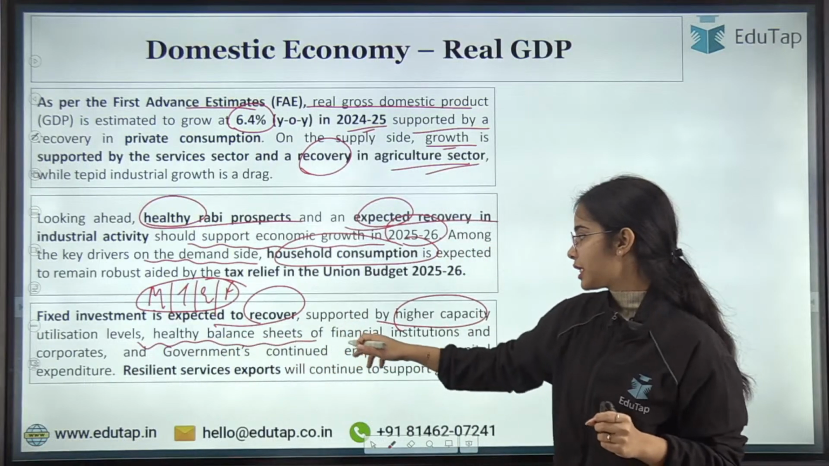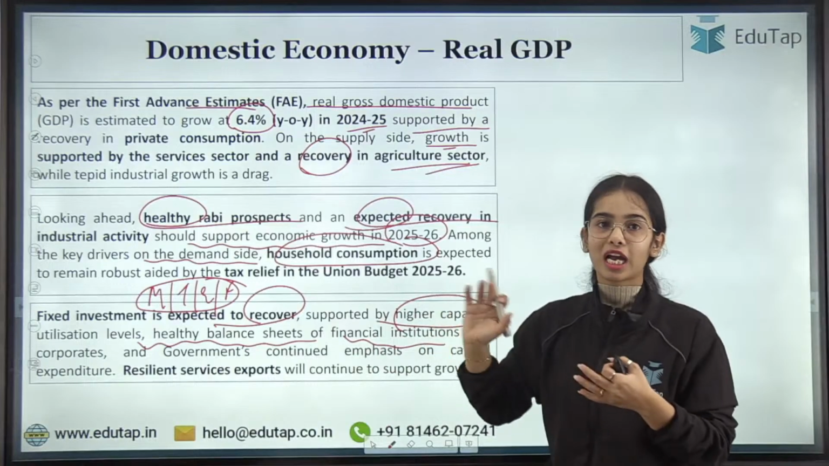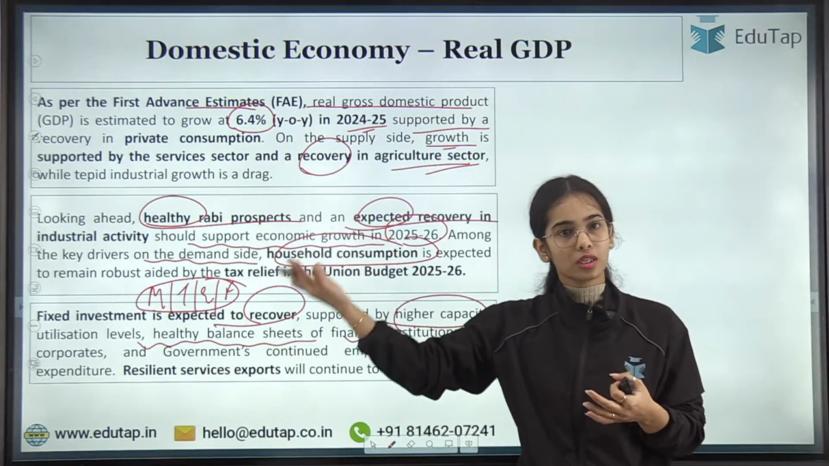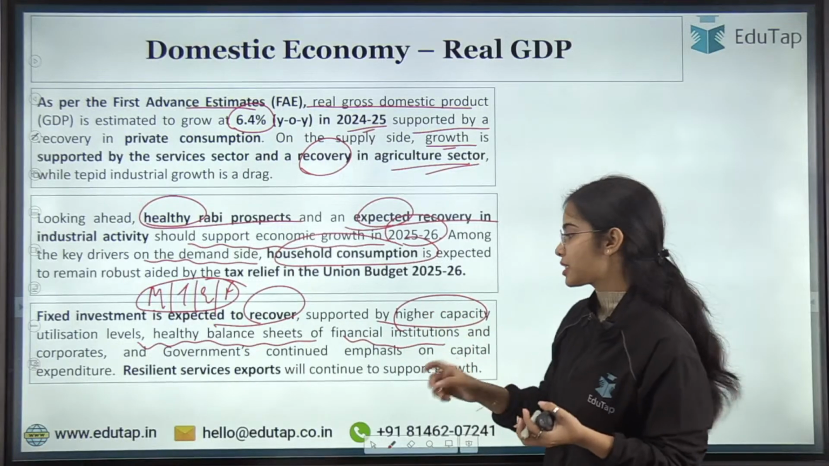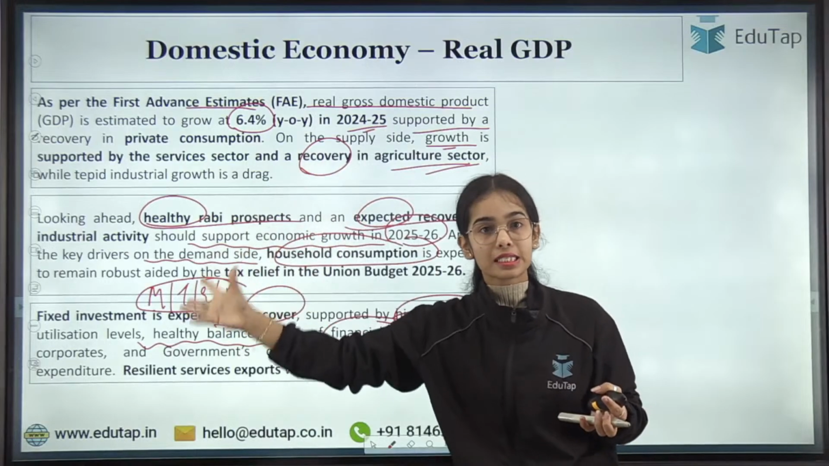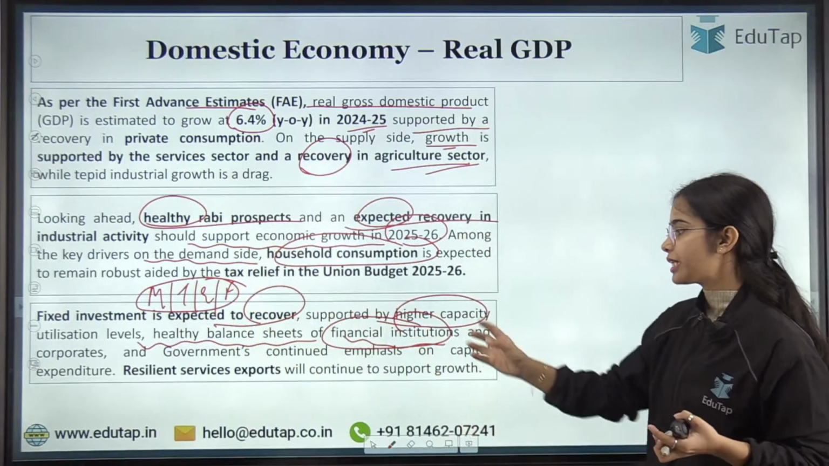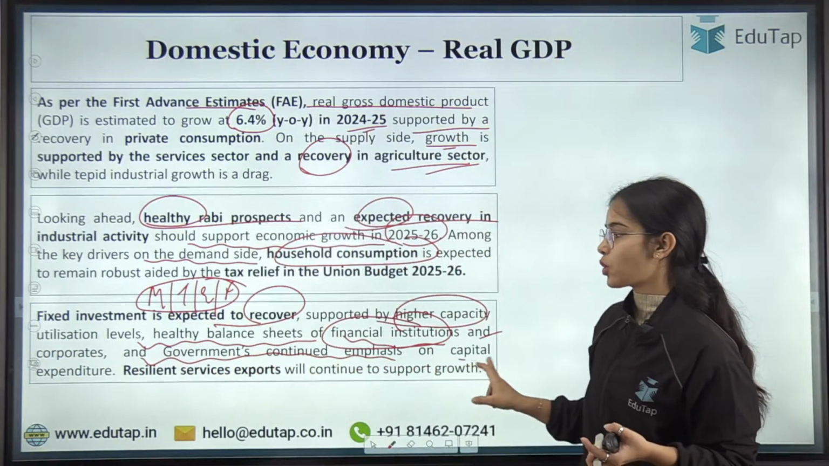A healthy balance sheet is there in the financial institutions, so they will also invest in the bonds, in the shares and such. That will further boost private investment, and fixed investment will also be boosted, because if the financial institutions are investing, they are providing money to the businesses also, to further expand their production. And corporates.